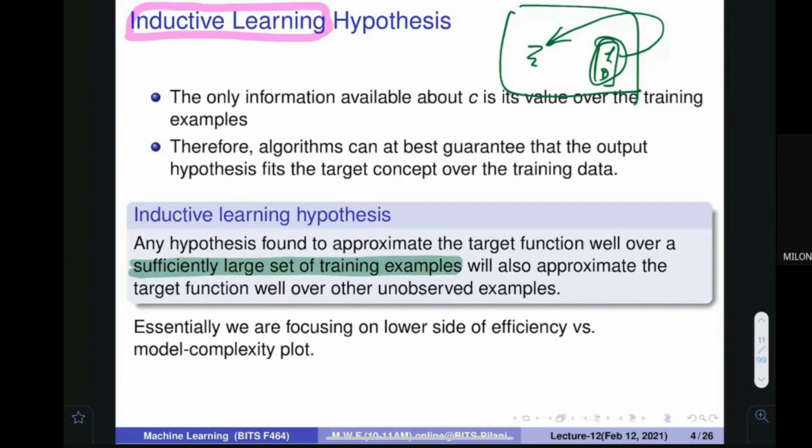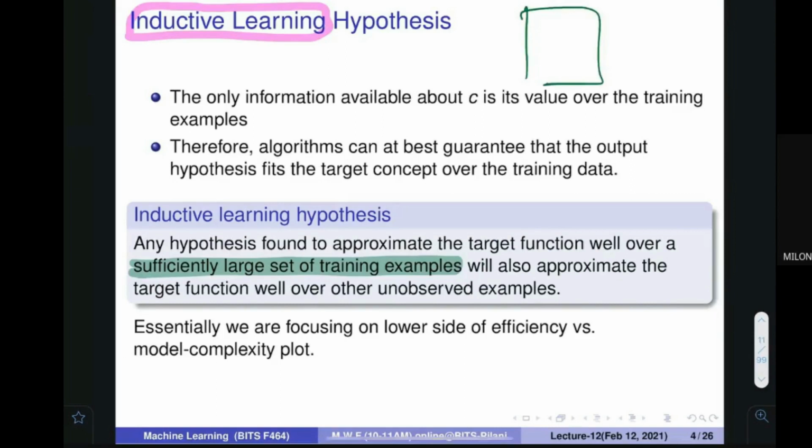Again, you have a question: sir, how is it possible? So I have unveiled the mystery of how it is working. The concept we were talking about would only work if the number of examples is sufficiently large. And what is sufficiently large? I don't know; sometimes you can say 50% of the data is available. You will see later what the meaning of sufficiently large is. We'll be discussing it later. But if a sufficiently large number of examples are there, then only it would work. Now let me tell you something more. I just wanted to bring your focus to this particular point.